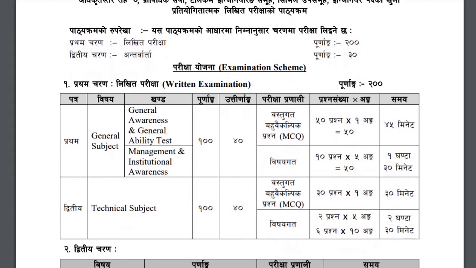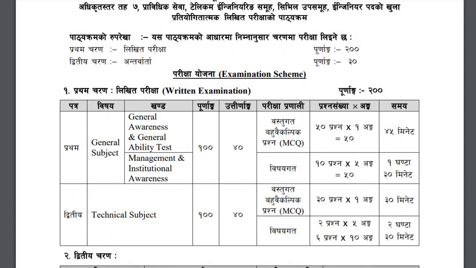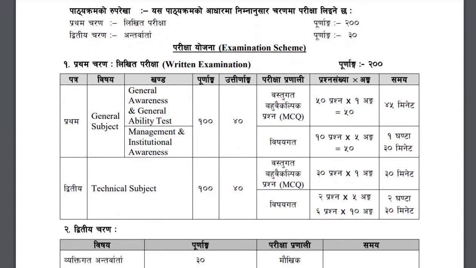Again discussing the syllabus part, this has been divided into two parts: the first part and the second part. The first part is the written exam and it consists of 200 marks, and the second part is an oral interview, which consists of 30 marks. The written exam is divided into further parts, and only after you clear this written exam will you be called for the interview. Let's go to the first part, that's the written exam.